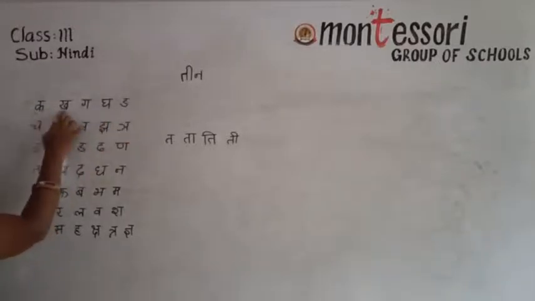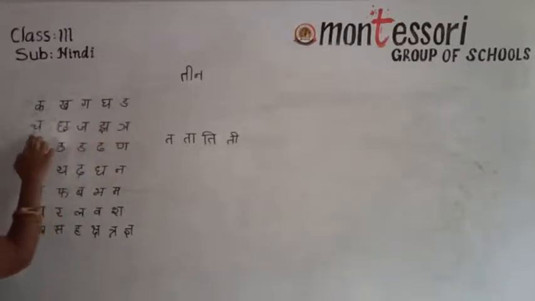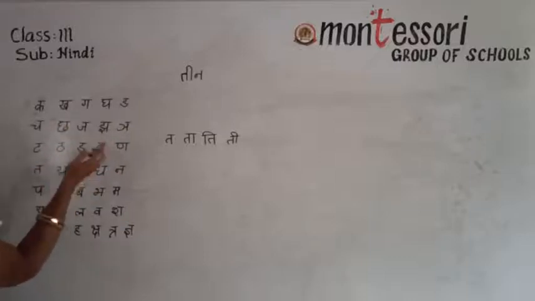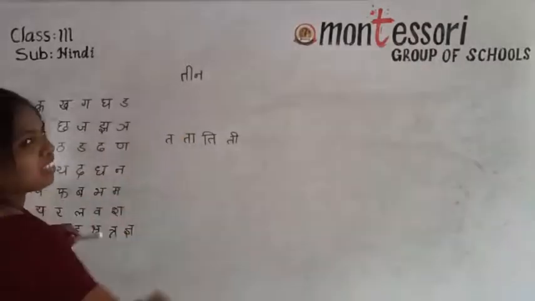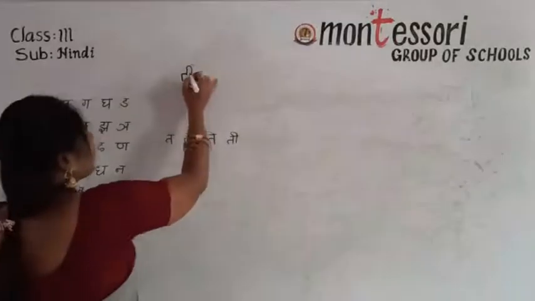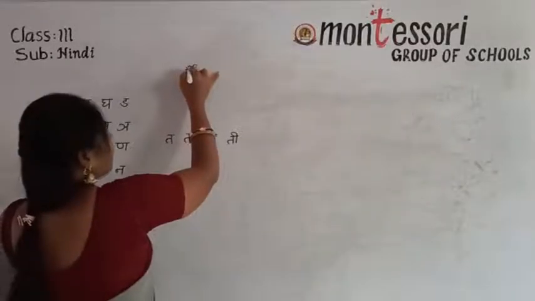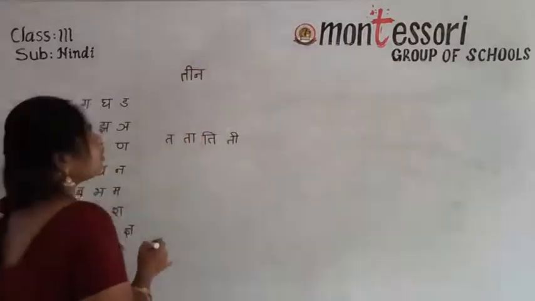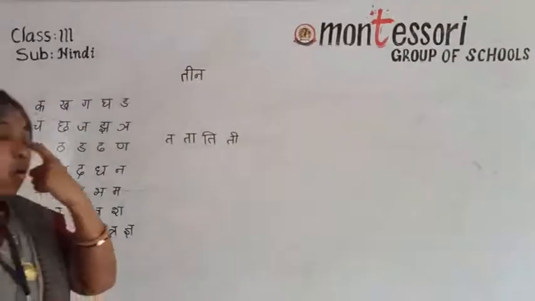Ka varg: ka, kha, ga, gha, inya. Cha varg: cha, chha, ja, jha, inya. Then ta varg: ta, tha, da, dha, na. Okay, then what is the pronunciation of this? Now complete the line, complete the header, slowly give the header slowly.